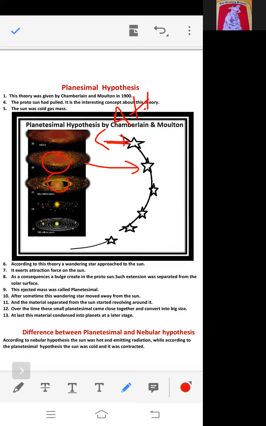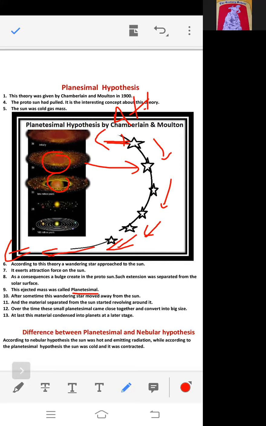Here you can see it was ejected from the protosun, and this ejected mass was called planetesimal, right? The bulge which separated from the protosun, that ejected mass was called planetesimal by Chamberlain and Moulton. Now what happened? The star was going on its path. It was moving, and gradually it passes away from the sun.